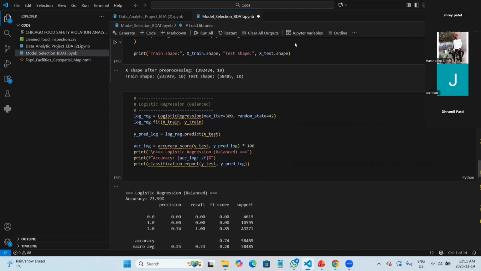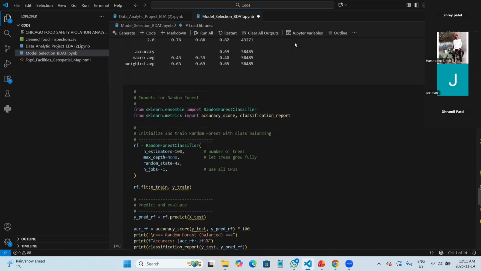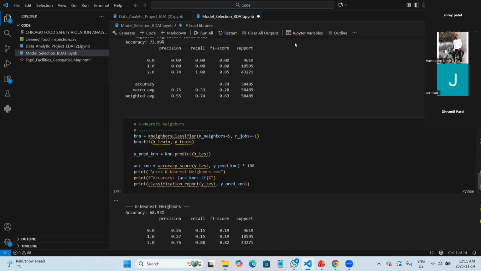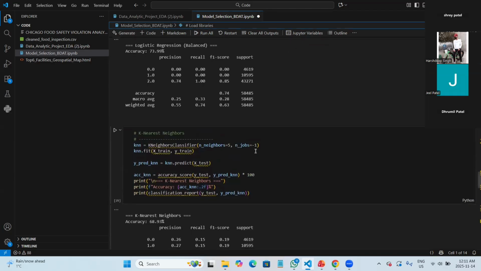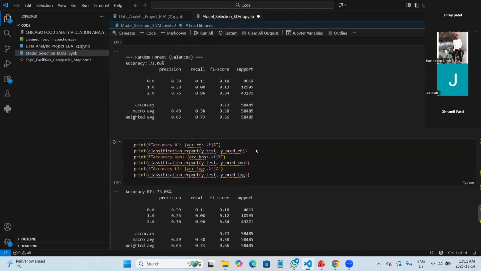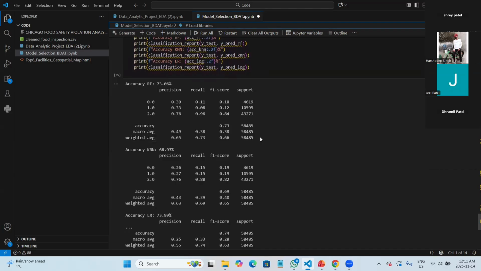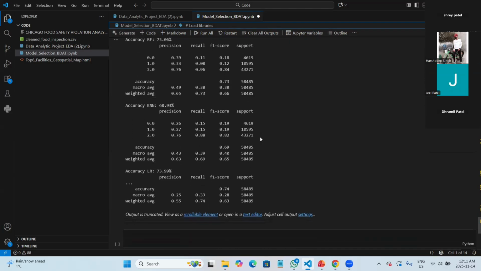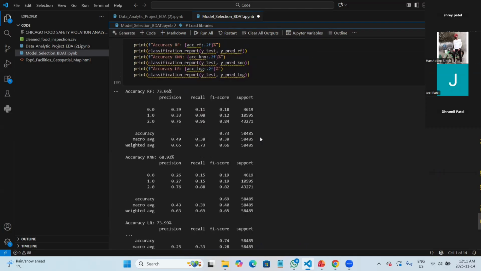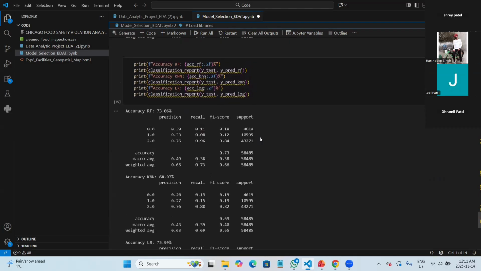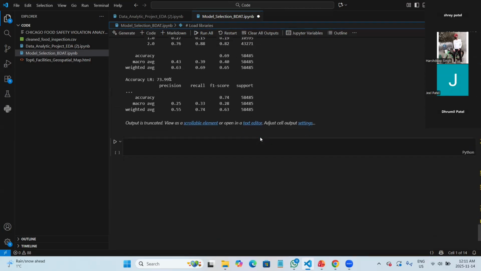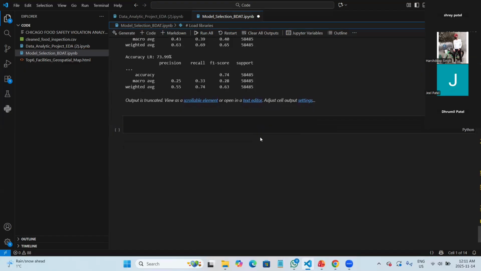After training the model, we check the logistic regression. As you can see the result, and the random forest and the k-nearest neighbor. After that, we compared the results. As you can see, for the minority classes, random forest is working better than the other two models. So that's why we went with the random forest, and we are going to use class balancing for the random forest further for better recall and precision.